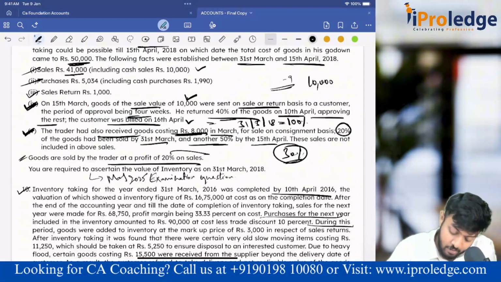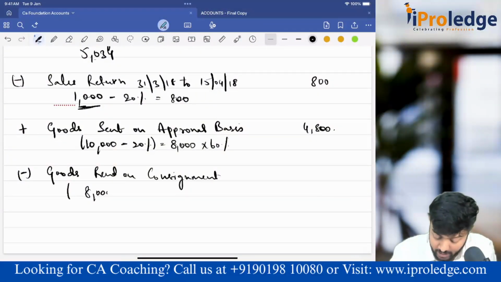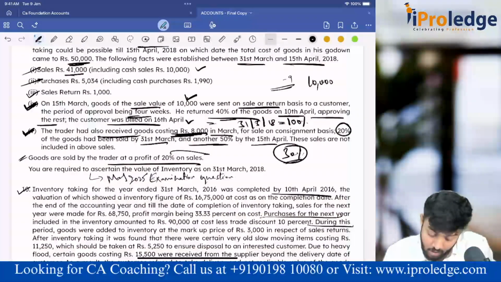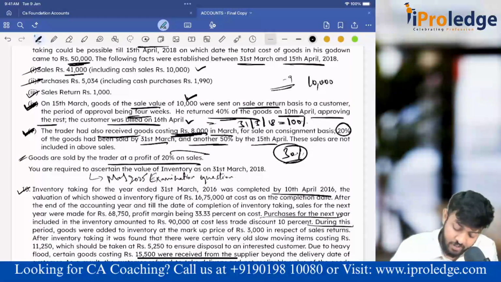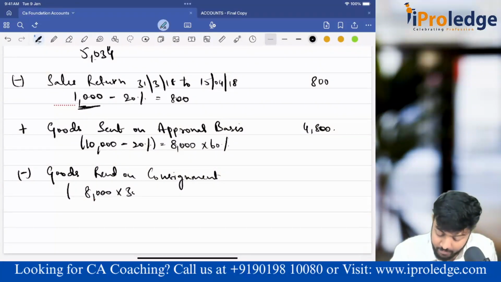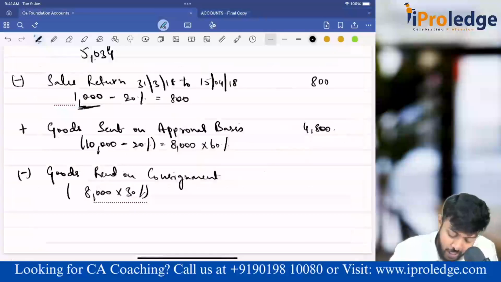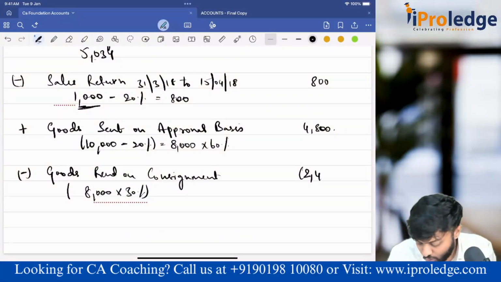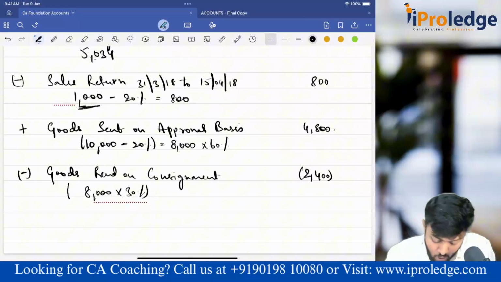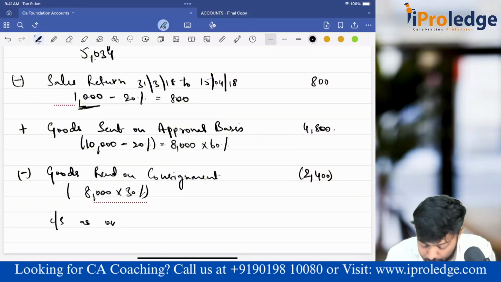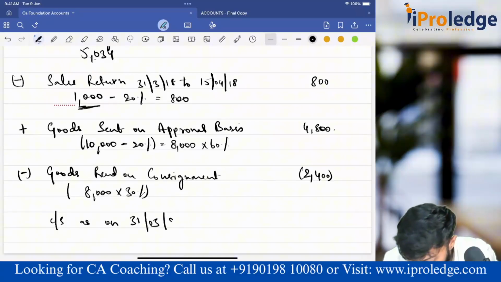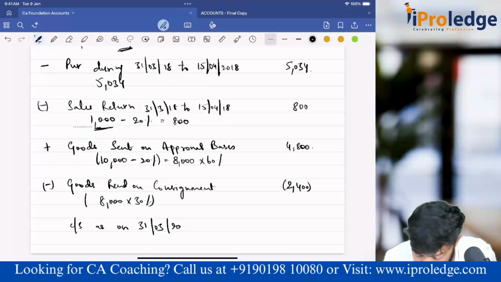So how much do I have? 8,000. Out of this 8,000, 70% gone. Only 30% I'm supposed to subtract, and it is already at cost only. They have told goods costing. So 8,000 times 30%, I subtract 2,400. So closing stock as on 31st March 2018 is,